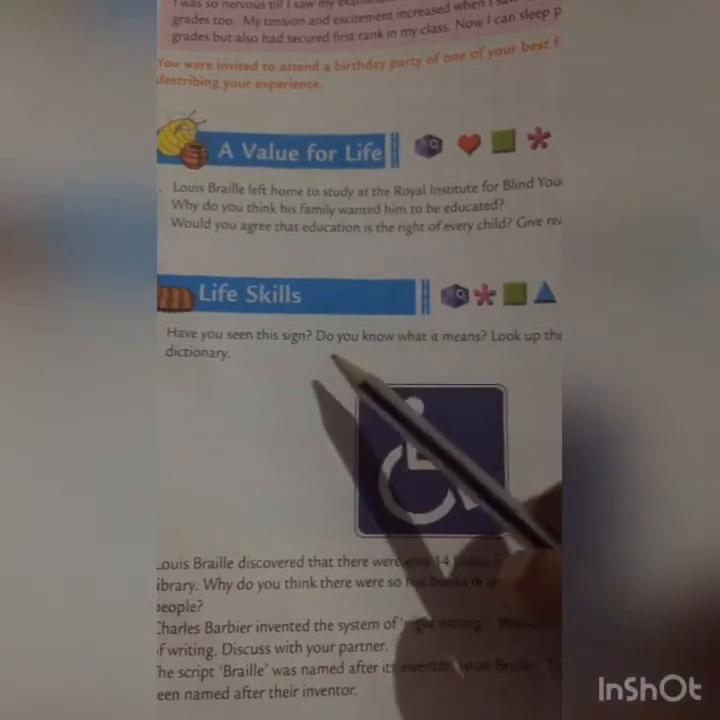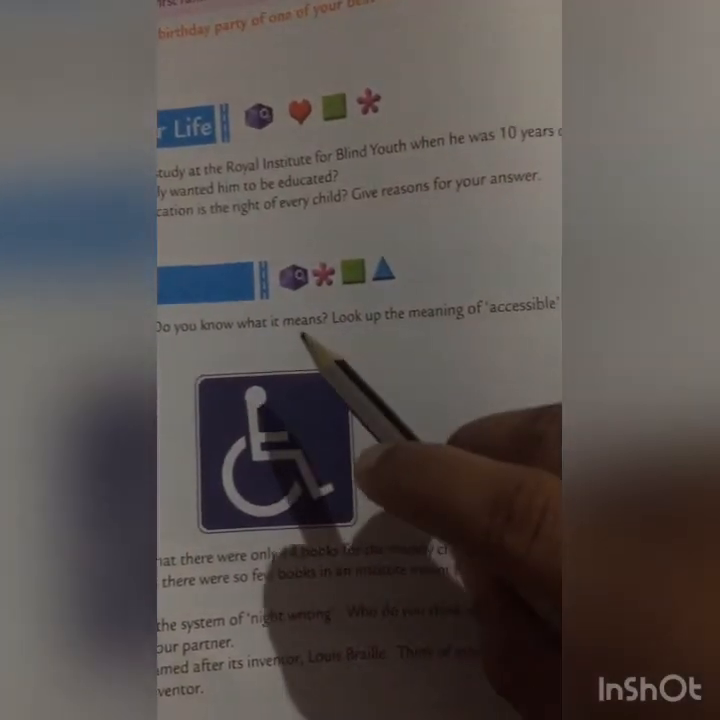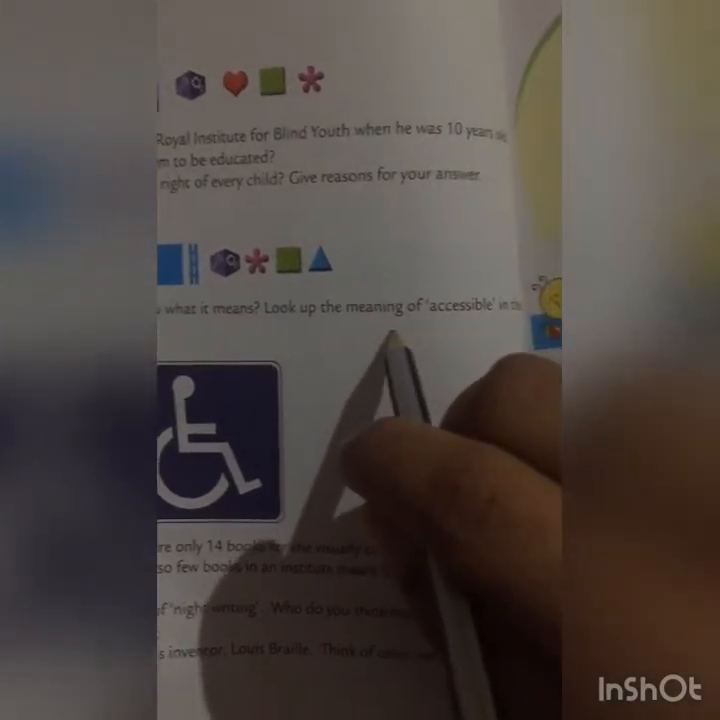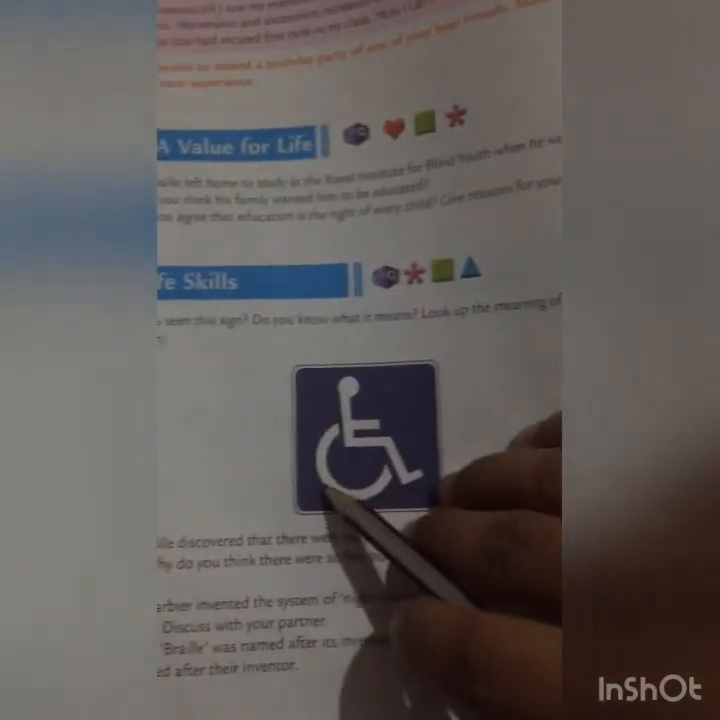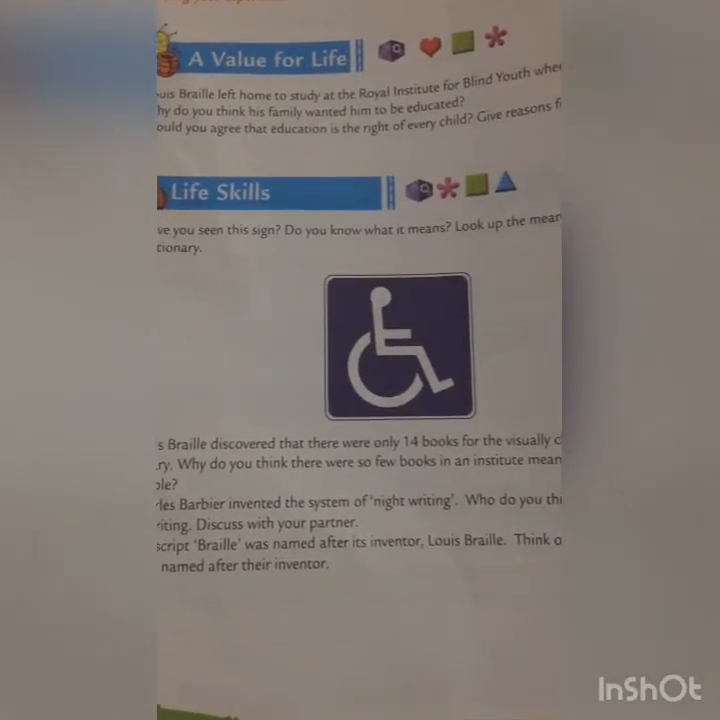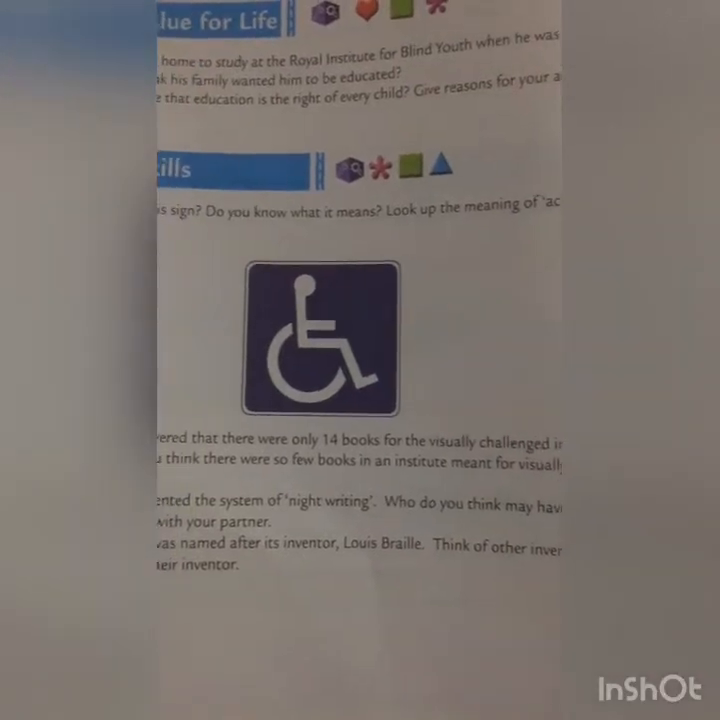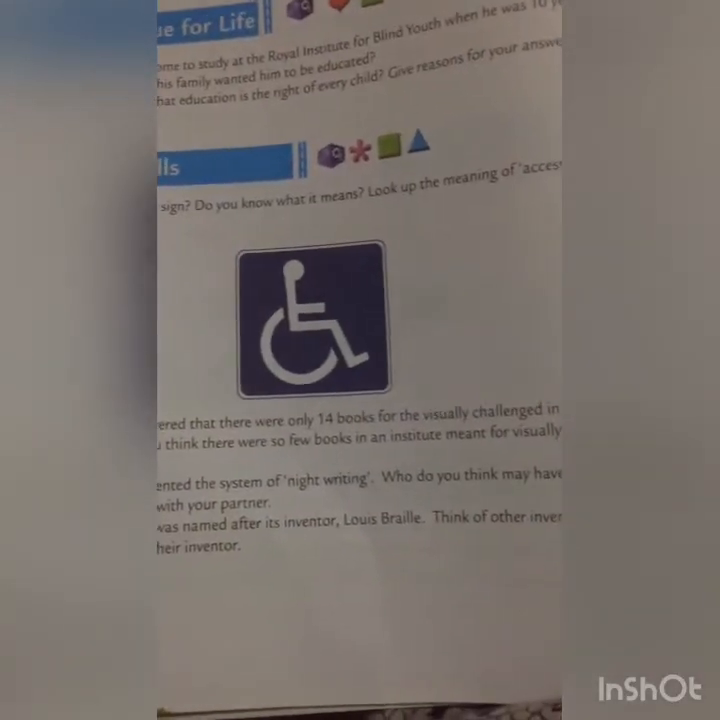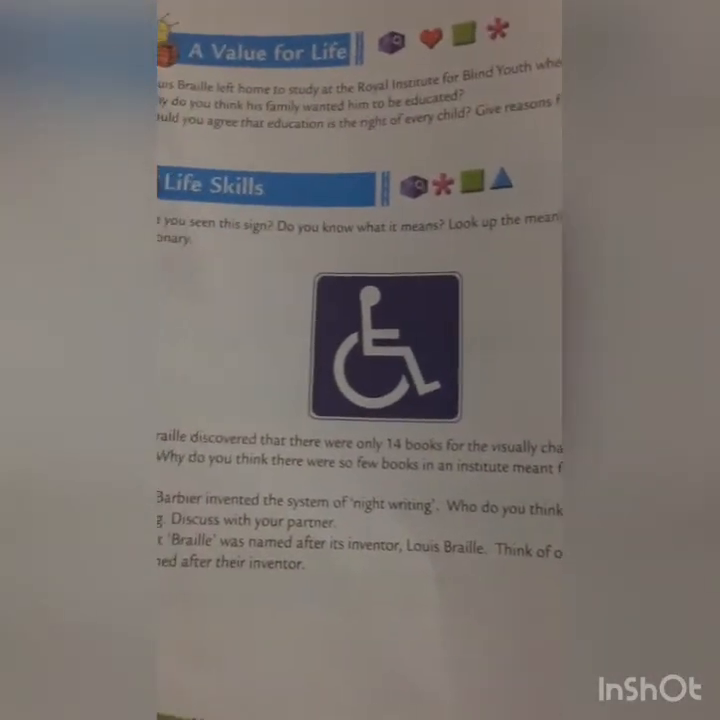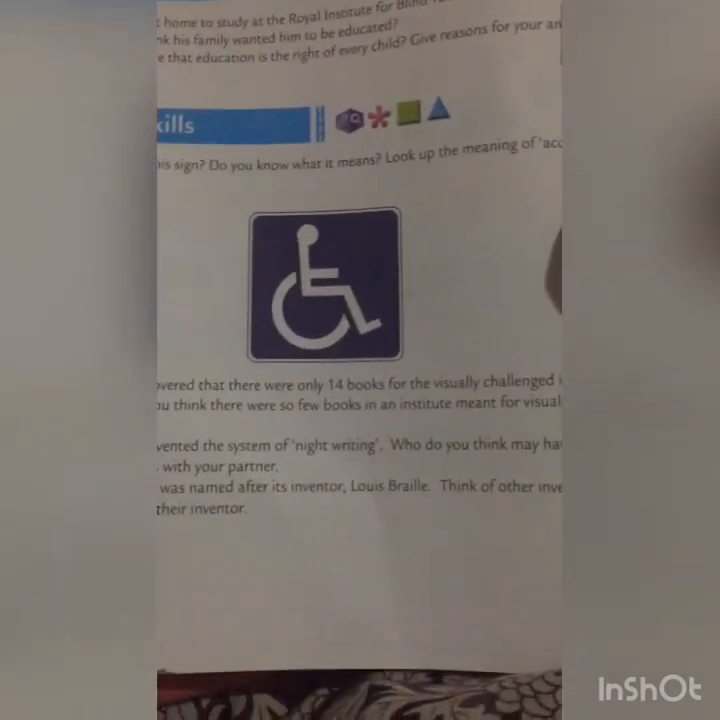Life skills. Have you seen the sign? Do you know what it means? Look up the meaning of accessible in the dictionary. Louis Braille discovered that there were only 14 books for the visually challenged in his school library. Why do you think there were so few books in an institute meant for visually challenged people?